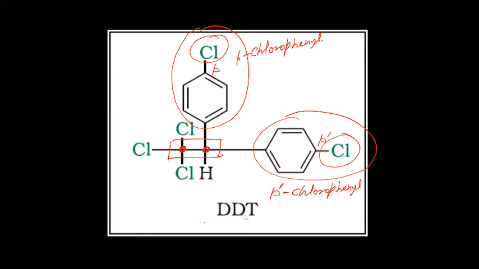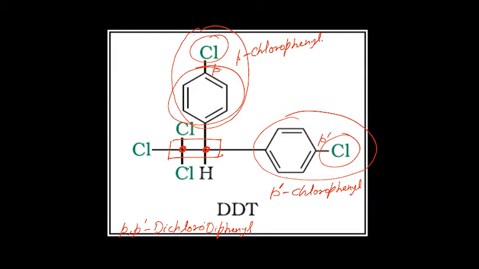At para positions, you have chlorine. So instead of dichlorophenyl, you write dichlorodiphenyl because you have two phenyls also. So you write P dash dichlorodiphenyl. I am writing D capital intentionally, however, it should not be capital.